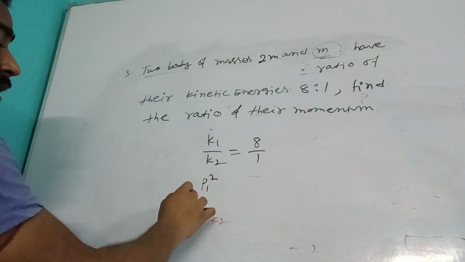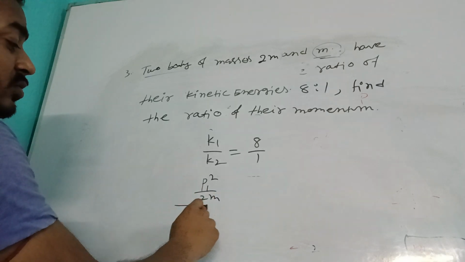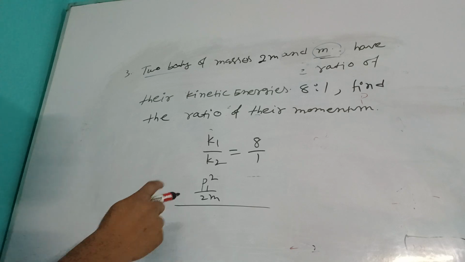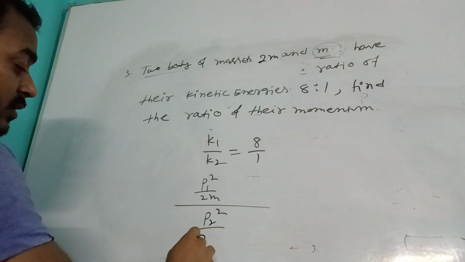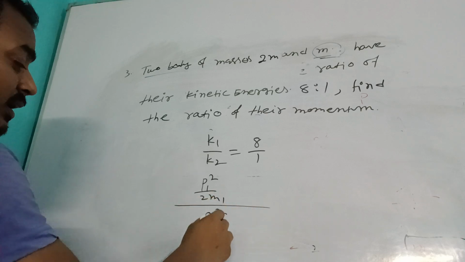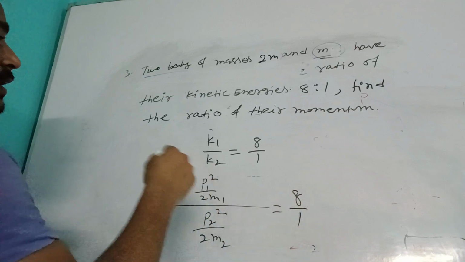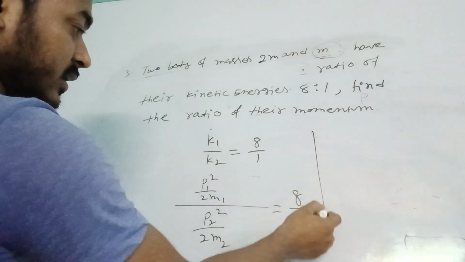K1 means P1 square by 2m. These formulas are very very important. These two given formulas are very very important. And K2 means P2 square by 2m. Means here m1, m2. It would be 8 by 1. Clear up to here? So let me write it.